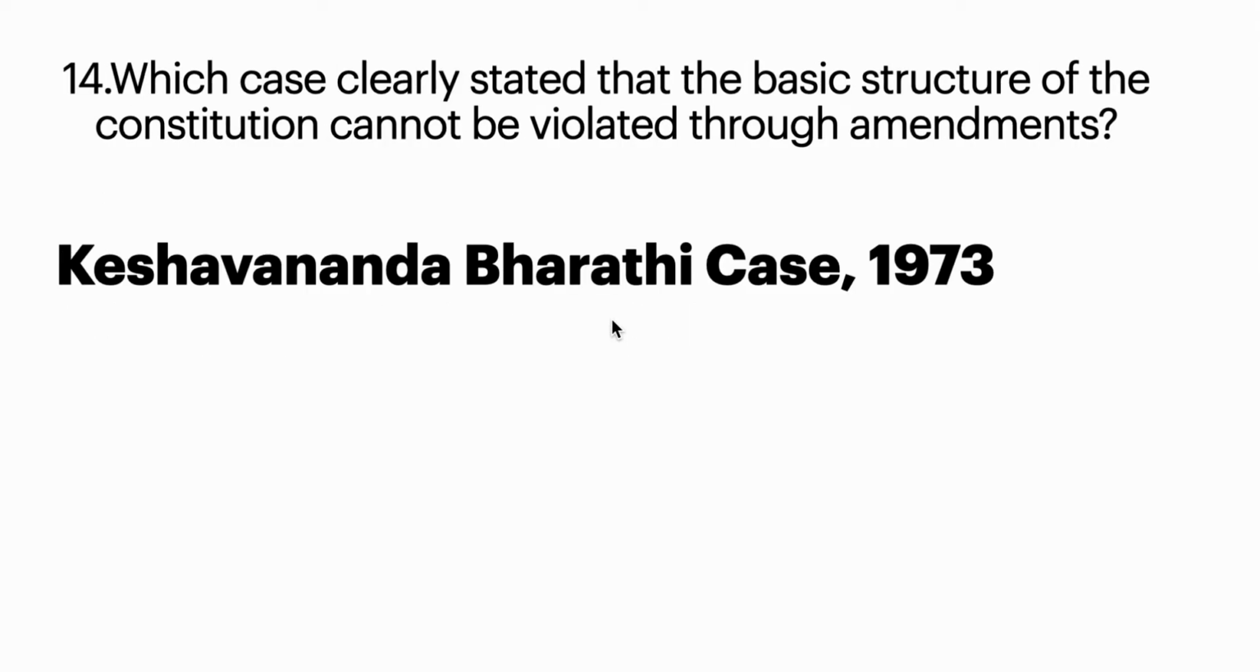The 14th question, which case clearly stated that the basic structure of the constitution cannot be violated through amendments? It is the Kesavananda Bharati case, 1973. By this case we can tell the constitution is flexible as well as rigid. We can do a number of amendments, so our constitution is very flexible, and at the same time it is rigid. Why? Because the basic structure of the constitution, happen what may, can't be violated through amendments. So this is the 14th, about the Kesavananda Bharati case.